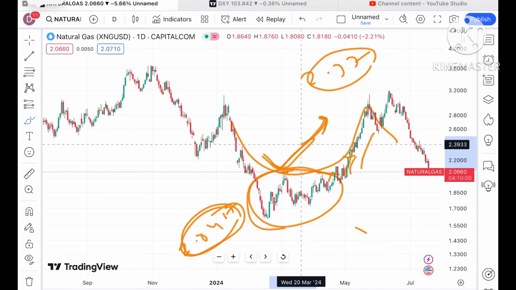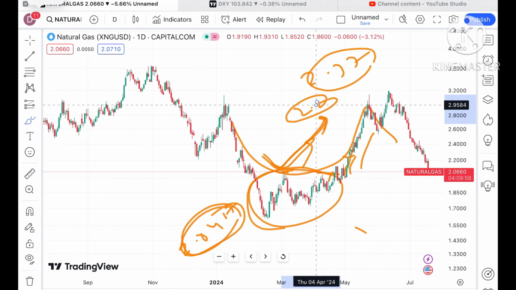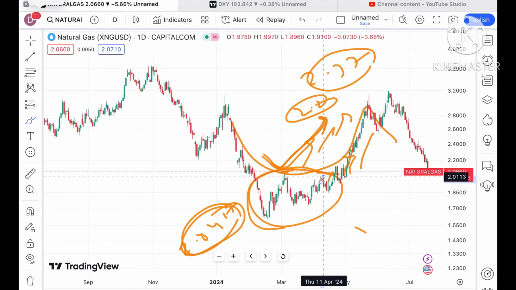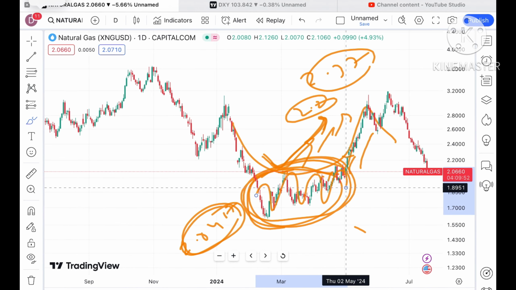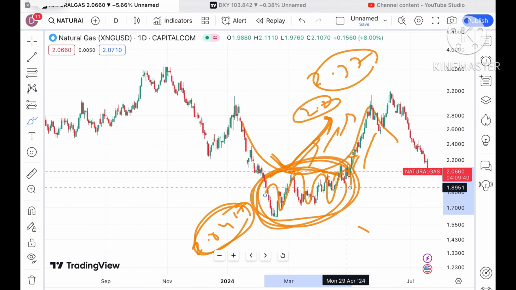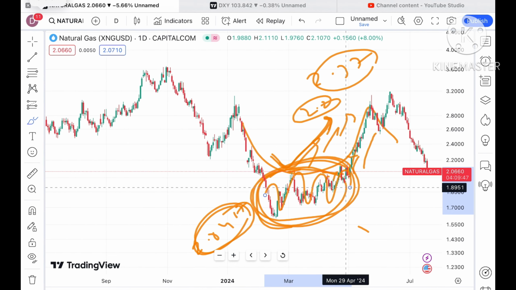Okay, and this is the zone. A probability will be there. As soon as the price started hitting above 2.2, then a further upside movement we can see. But if the price started moving in this zone, then a probability will be there that it will move in this level. Now looking at this particular chart, what can we see?